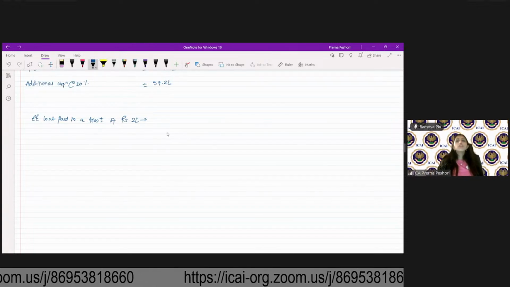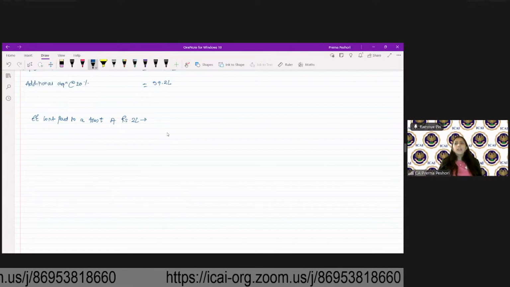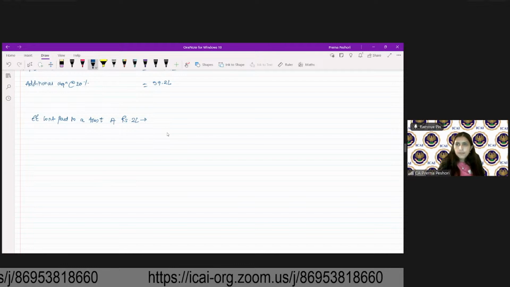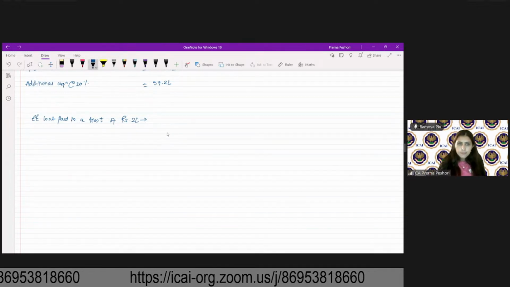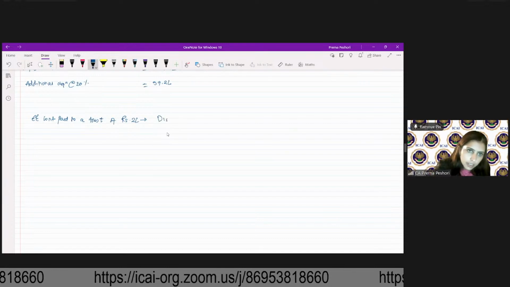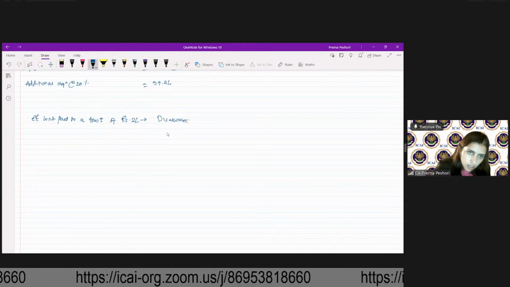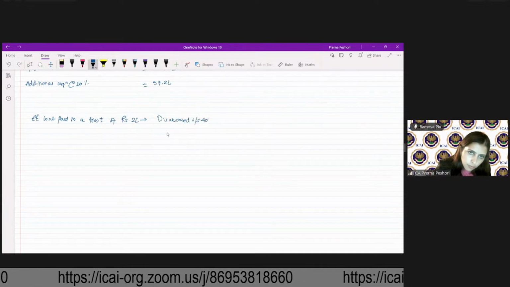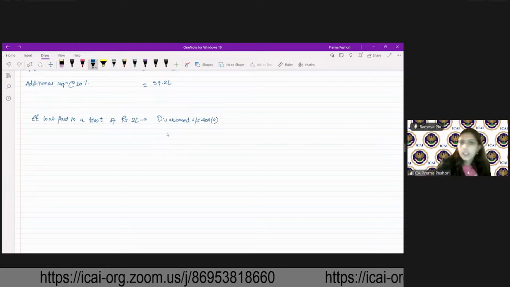I'm not paying it to a recognized provident fund, I'm paying it to the trust. Not allowed. So this will be disallowed under section 40A.